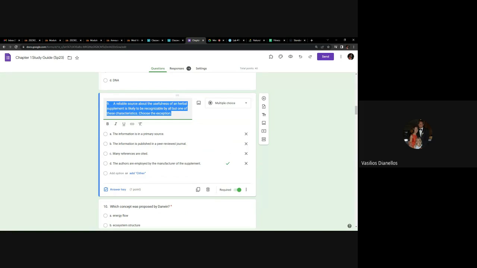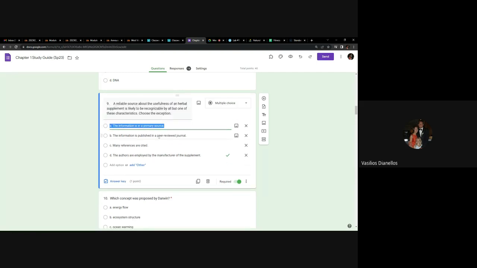So let's read this one. A reliable source about the usefulness of an herbal supplement is likely to be recognized by all but one of these characteristics. So choose the exception. Information is the primary source. No, that's a good thing, right? So we want information to be a primary source. That's a good way to find reliable information. It's published in a peer-reviewed journal. Again, that's a good thing.